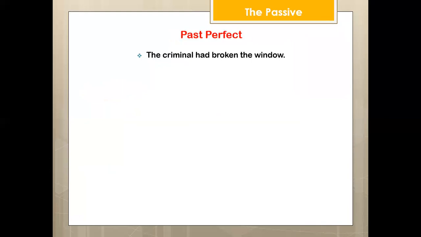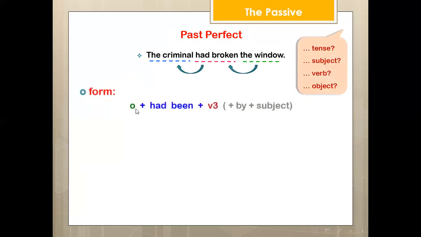Past perfect. The criminal had broken the window. How to change a sentence from active to passive in the past perfect? Simple. This is the pattern. We start with the object as usual, plus had been plus verb 3. Object, had been, plus verb 3. The criminal, subject, had broken, verb, the window is object. So we start with the object, which is the window, had been broken. Excellent.